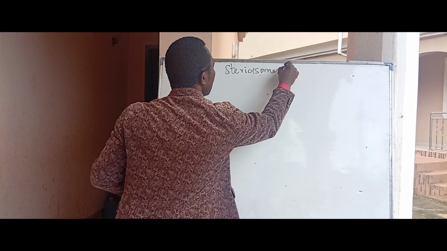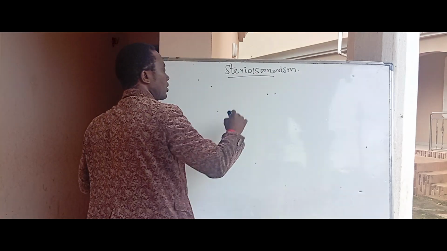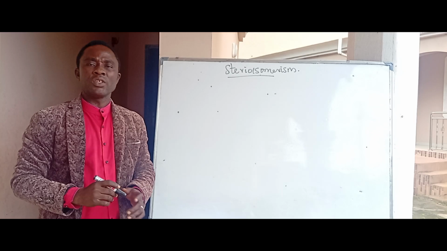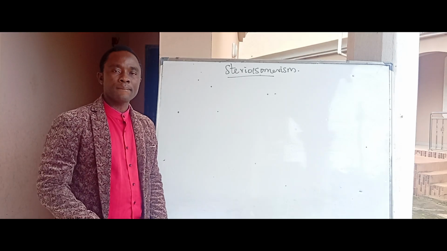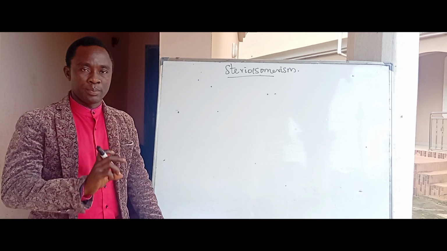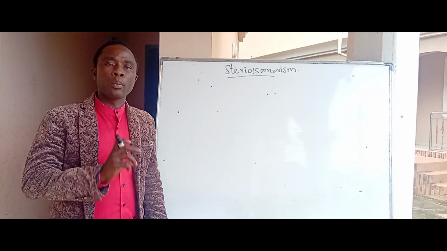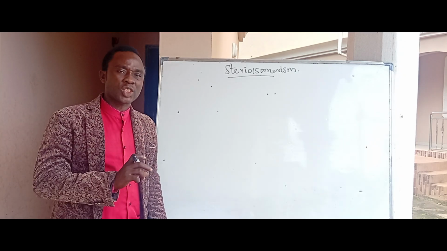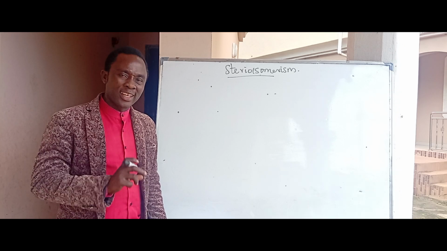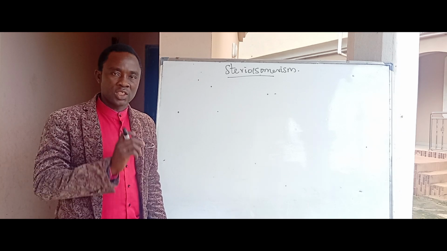Stereoisomerism. In stereoisomerism, the two or more isomers have the same molecular formula, that is established, but they differ in spatial arrangement of atoms or groups of atoms. They differ in orientation of atoms in space.